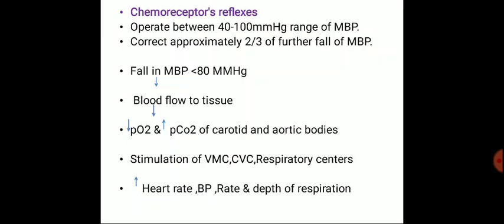This causes stimulation of the vasomotor center, cardiac vagal centers, and the respiratory centers, and this increases the heart rate, blood pressure, and the rate and depth of respiration.